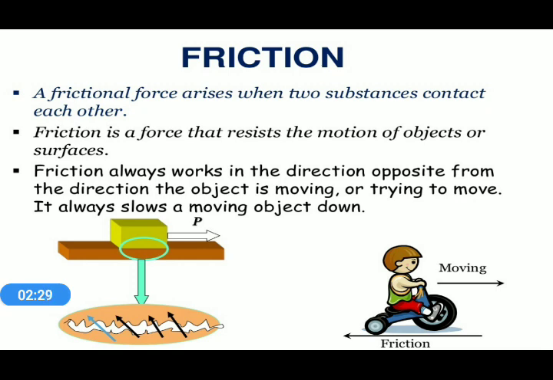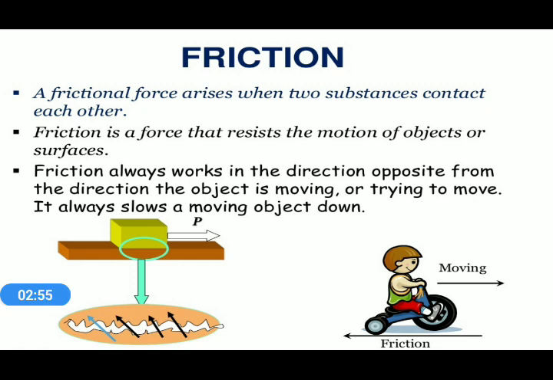So friction plays a very important role in our daily life. We will first understand what friction is, how it is applicable, what the applications of frictional force are, and how sometimes friction becomes a friend for us and sometimes it becomes an evil for us.